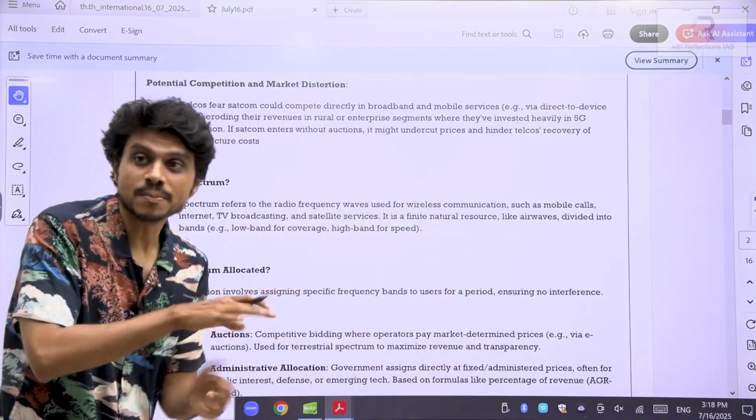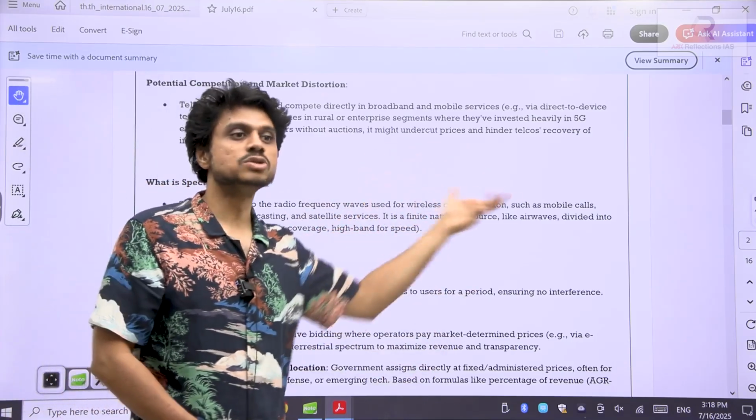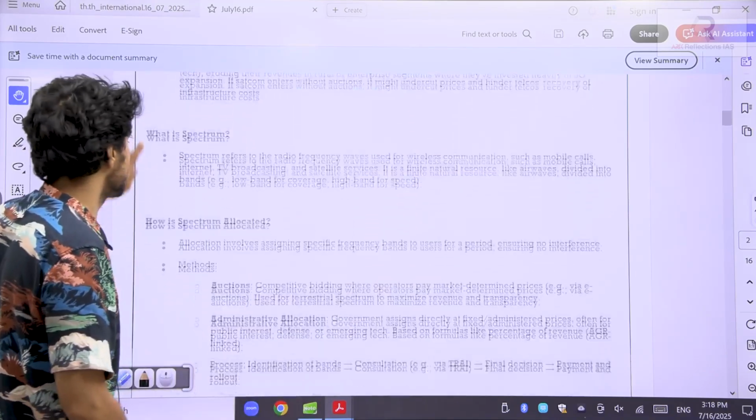Clear? This is the basic, fundamental aspect. Without this clarity, you will not understand what the news is about. So they may ask us about this: how is the spectrum allocated?